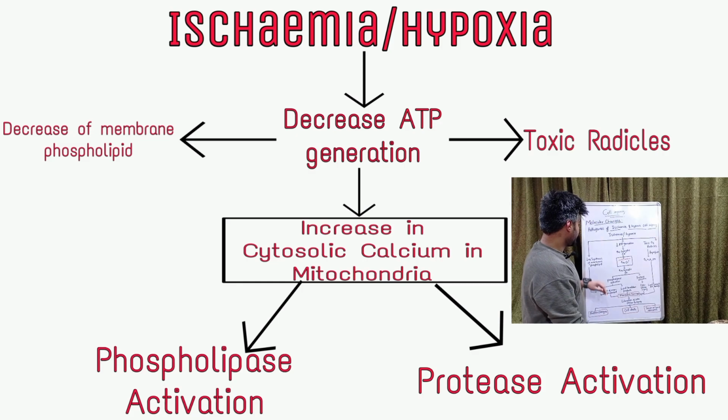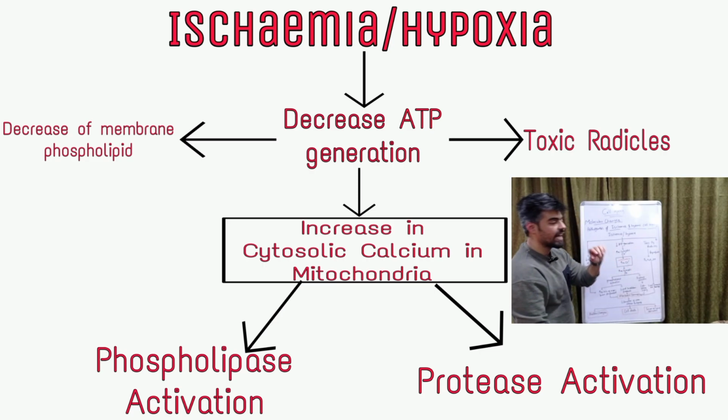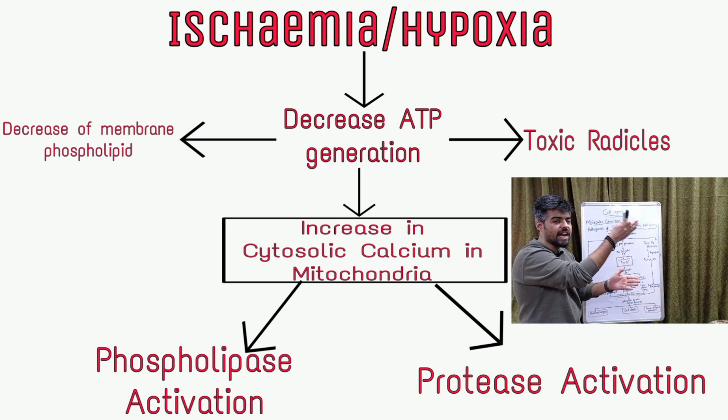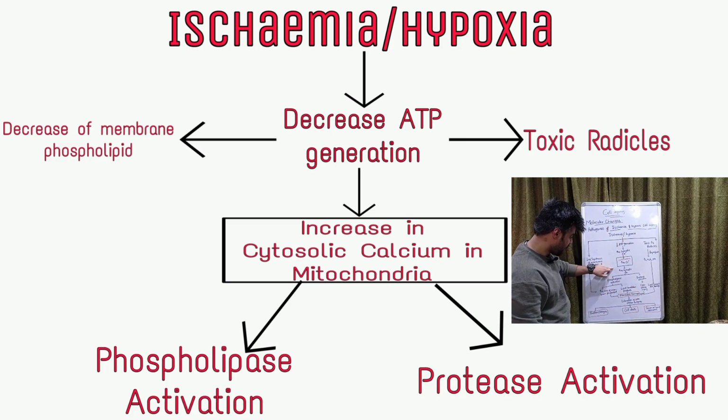First, we will see what happens once there is a decrease in ATP generation. Once there is a decrease in ATP generation, there will be an increase in cytosolic calcium. With the result, what will happen there? In the mitochondria also, there will be an increase in the calcium levels.